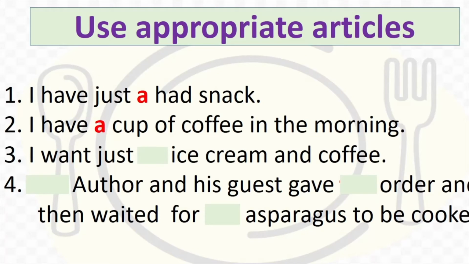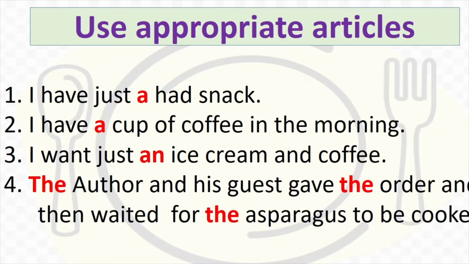I want just dash ice cream and coffee. I want just an ice cream and coffee. Dash author and his guest. So the author and his guest. Here it is a definite article. The author, that particular author, not any author. Gave the order and then waited for the asparagus to be cooked.